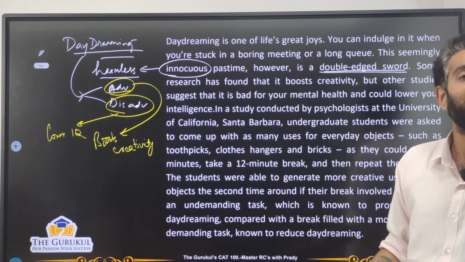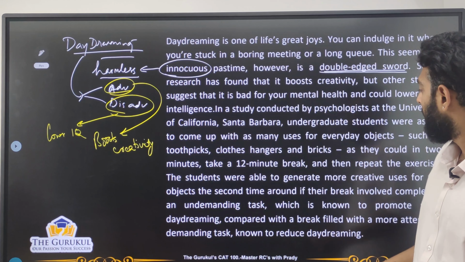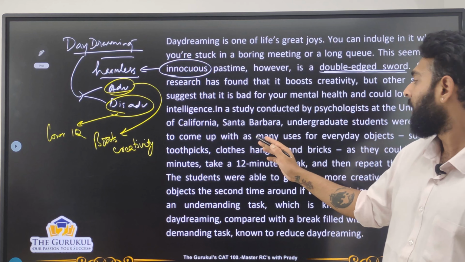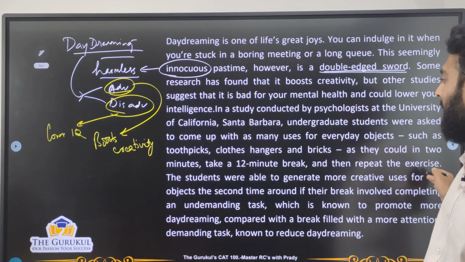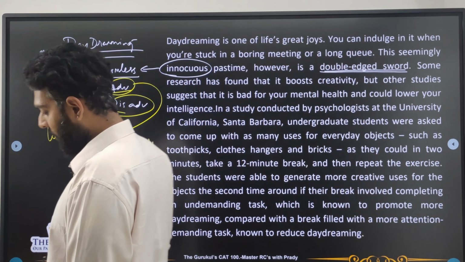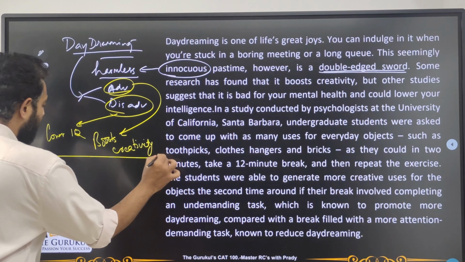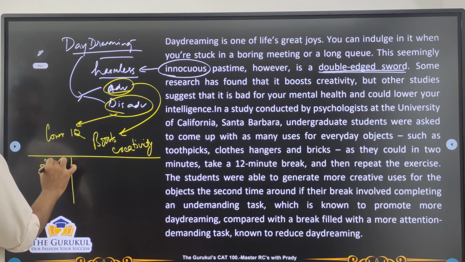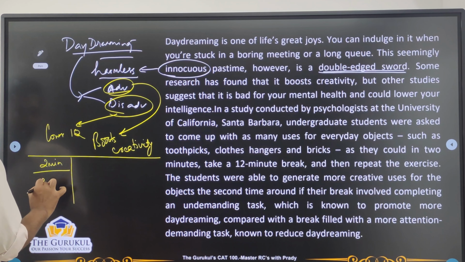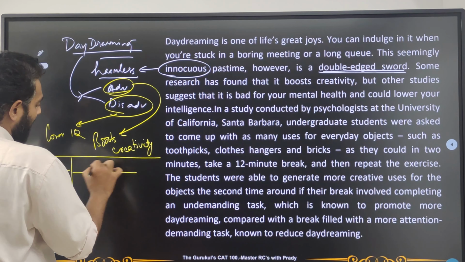Tell me what are all the uses that you can, or how can you use it. Okay, as many as they could come up with in 2 minutes, then take a 12-minute break and then repeat the exercise. So basically what is the nature of this study? First, let's break it down. So for the first 2 minutes, you have to tell me as many uses of these objects,